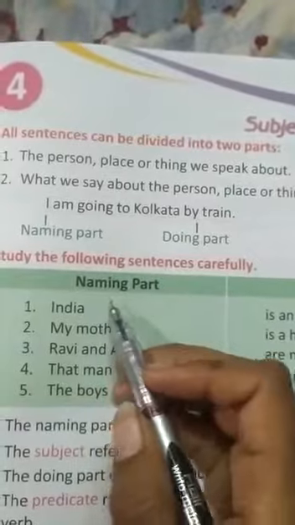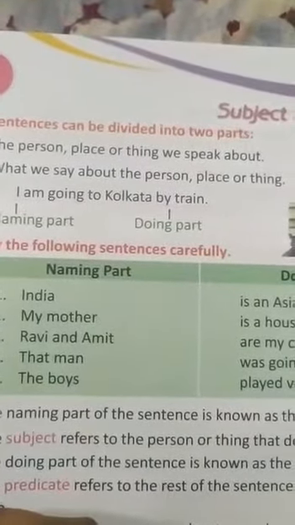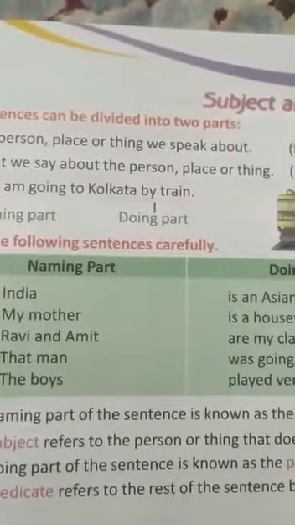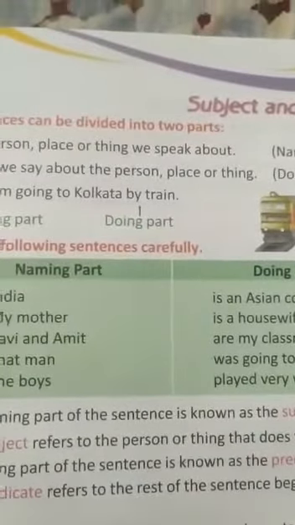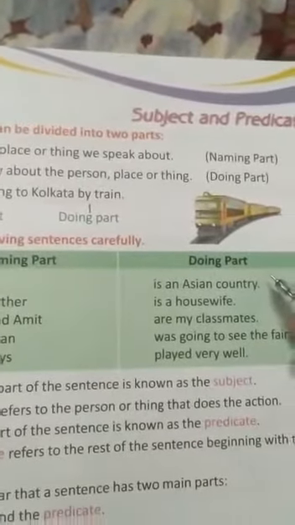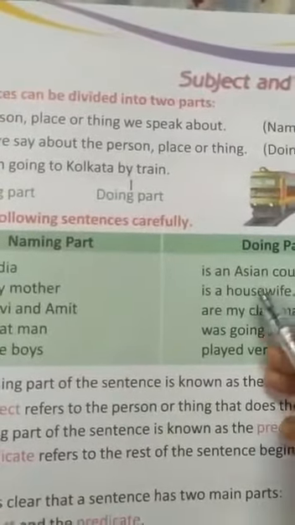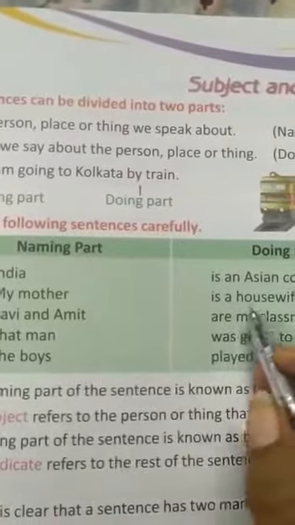And the subject refers to the person or thing that does the action. And the predicate refers to the part of the sentence beginning with the verb.